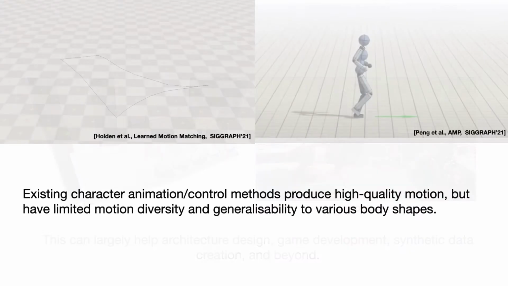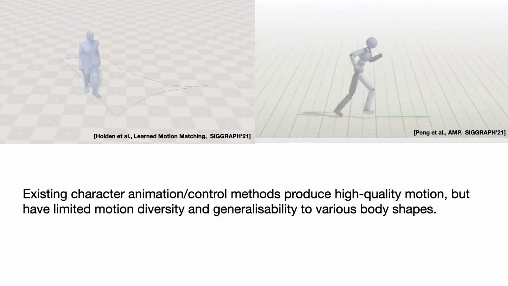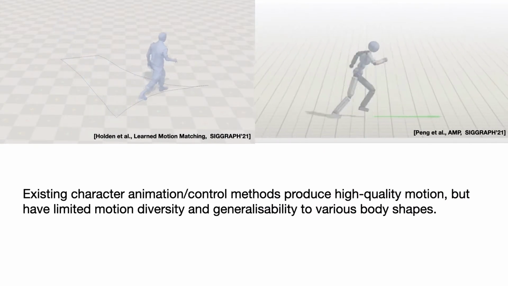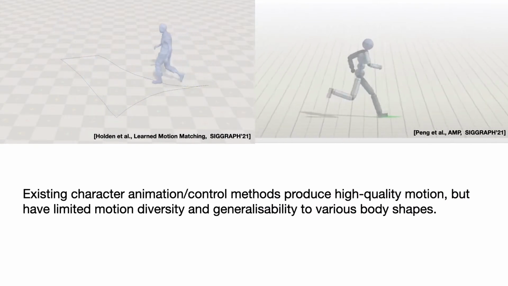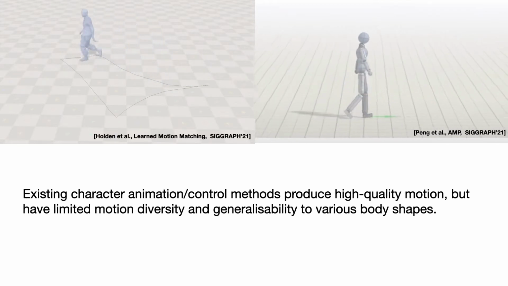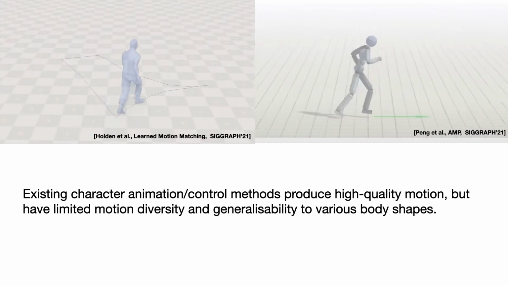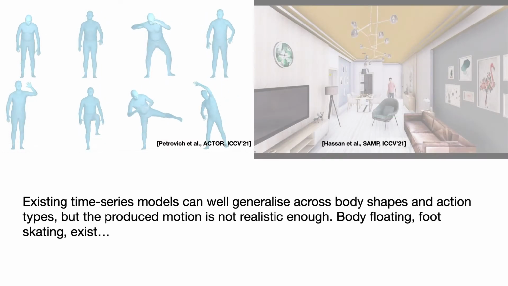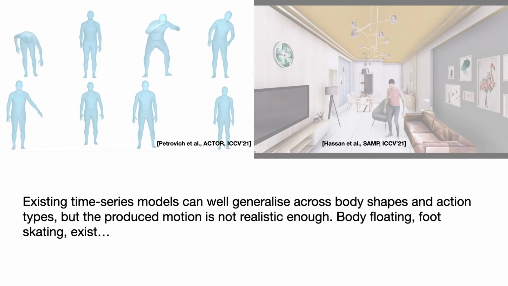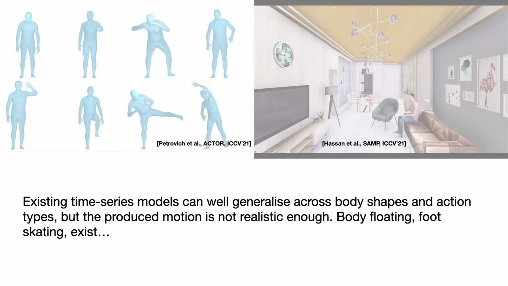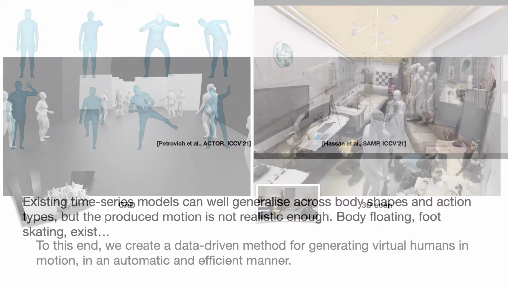Our goal is closely related to character animation and control. Current solutions can produce high-quality motion, but they're not well scalable to animate a large variety of human bodies. The generated motion is close to the training data and hence lacks diversity. In addition, using time series models for motion generation can well generalize across body shapes and action types. But the produced motion is not realistic enough. Body floating, foot skating, and other artifacts exist.